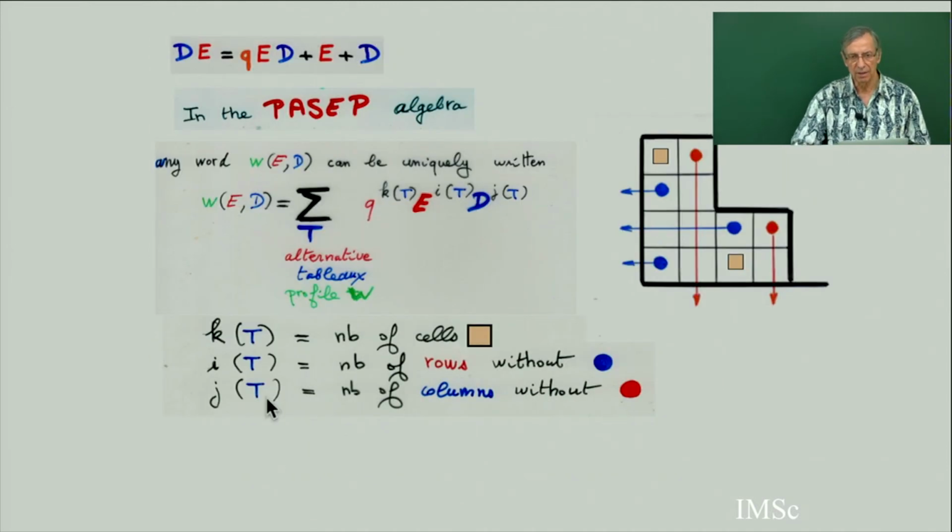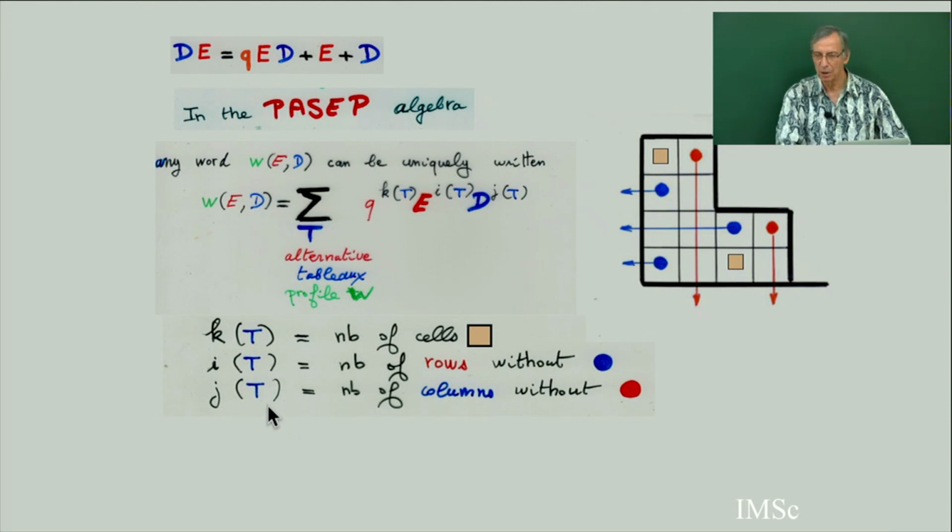And then you can state, from the general chapter 1, chapter 2, that if you take any word in E and D, it can be uniquely rewritten as a sum of monomials. The sum is over all alternative tableaux T with these three parameters, K of T, I of T, J of T.